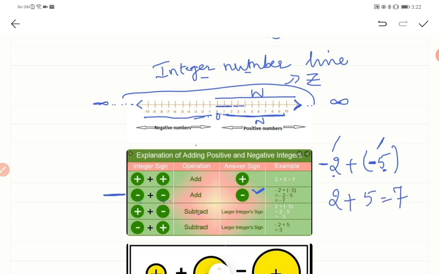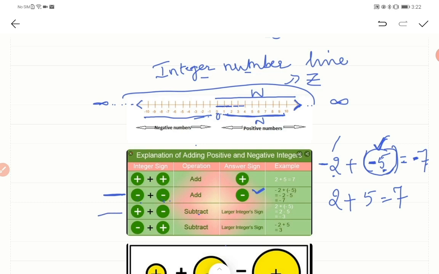It's 7, isn't it? So the result is 7 after adding these two. And what should the sign be now? The sign should be that of the largest integer. This is the largest integer, isn't it? So we give minus to this. This is -7.